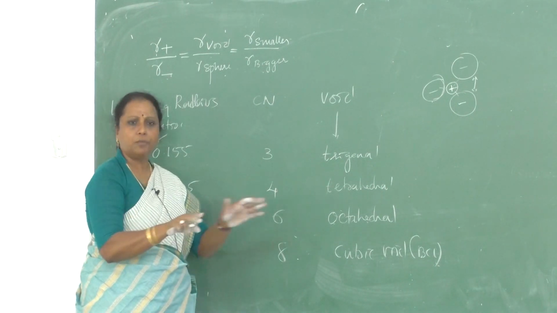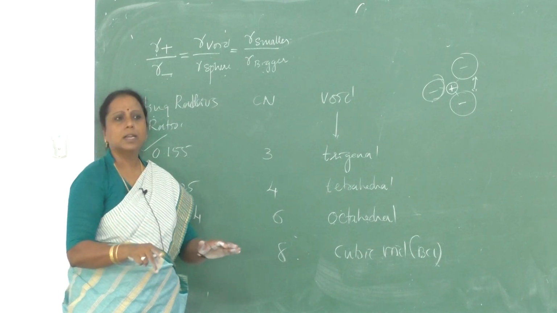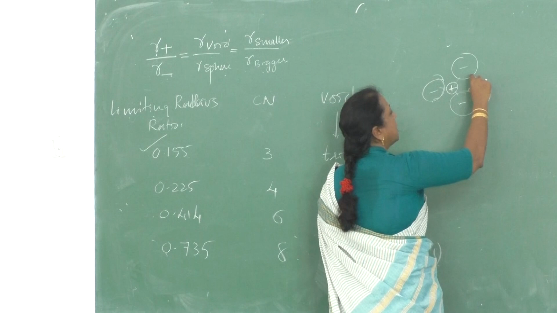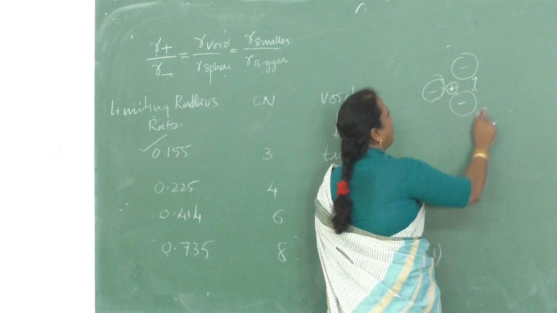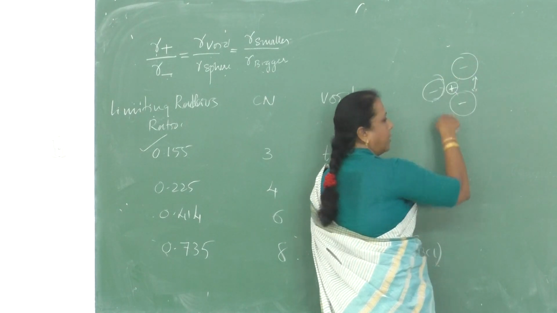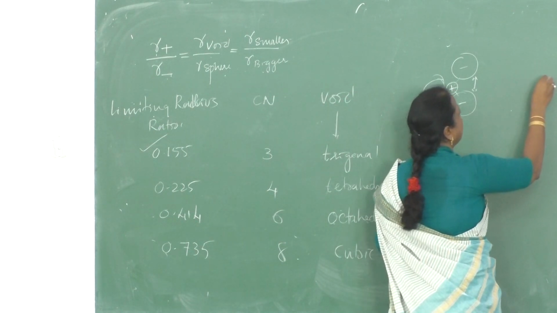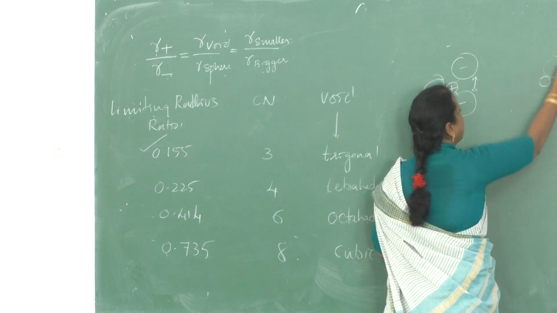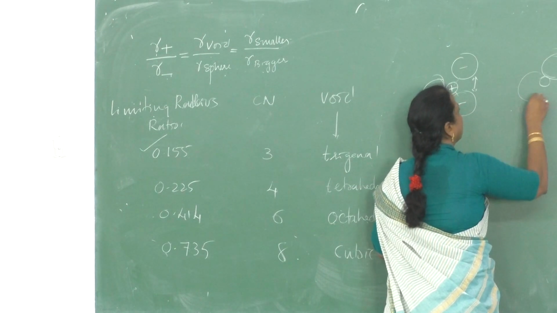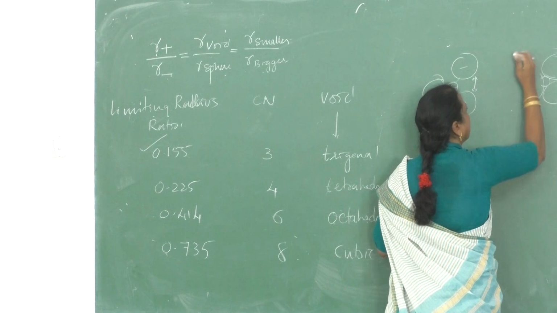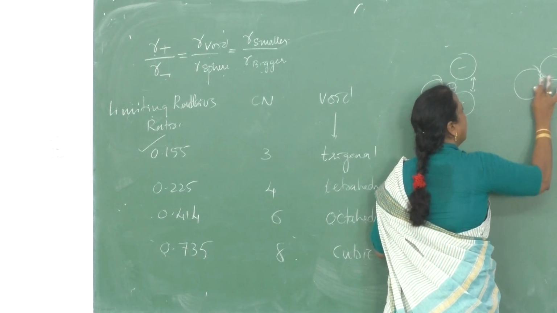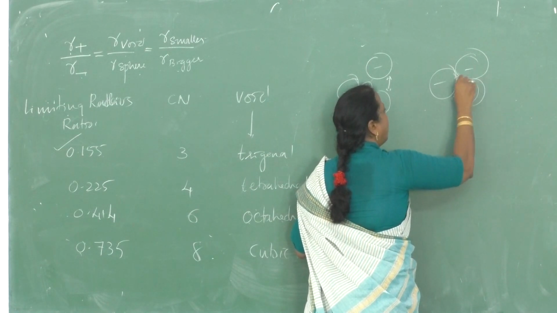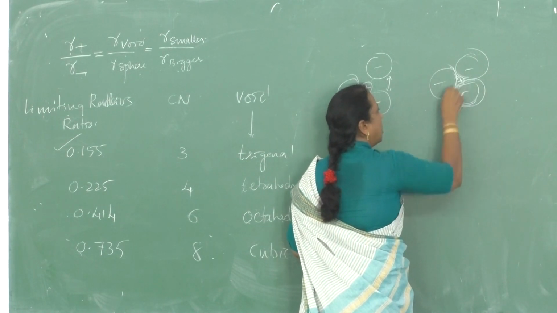Because there is a lot of distance between the anions, there is no repulsion between anion and anion. Force of repulsion is less, hence this ion is stable. If I reduce the size of the cation, okay, the cation size has been reduced. These are the anions and this is the cation. So in this case what happens?